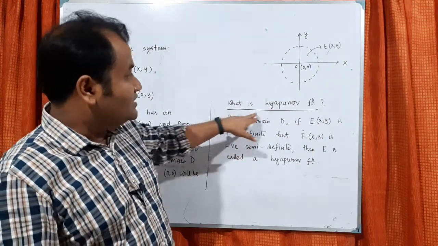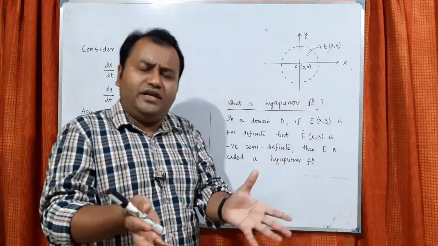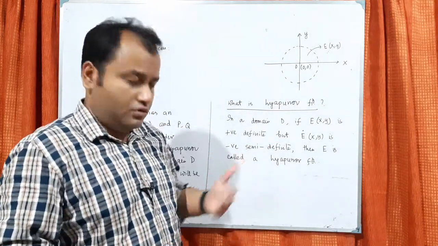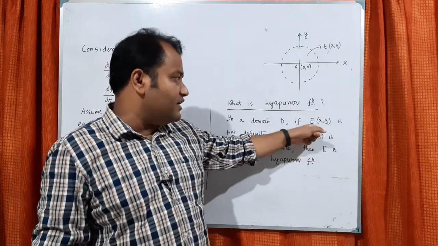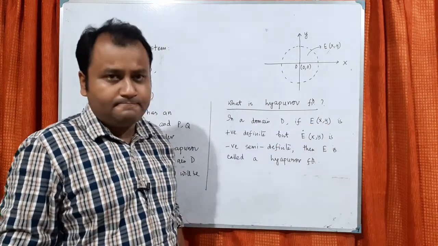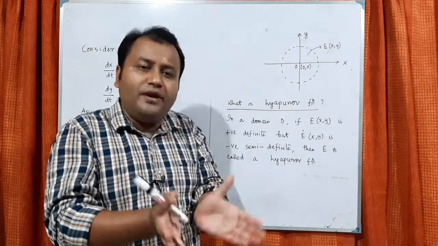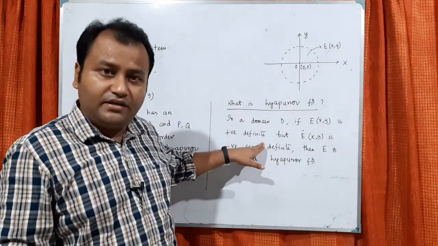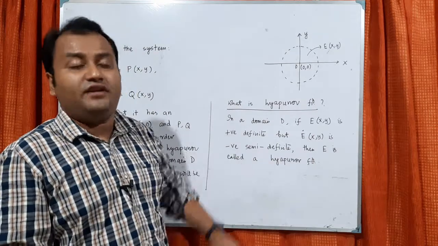So what is a Lyapunov function? Suppose there is a domain D. Domain means the set of values for input. In a domain D, suppose we have a multivariable function E(x,y) such that the function is positive definite, but the derivative of the function is negative semi-definite.